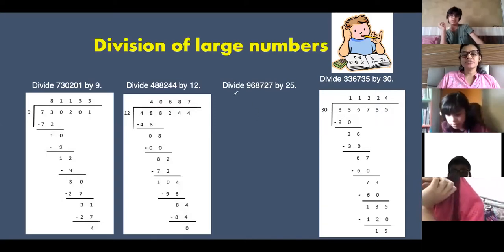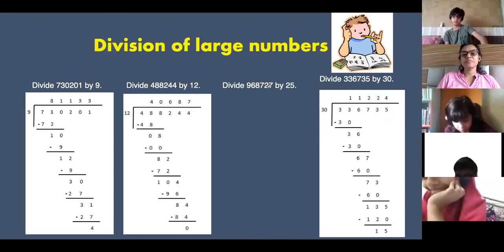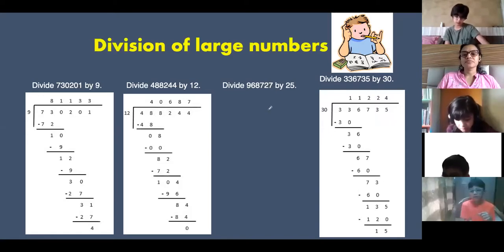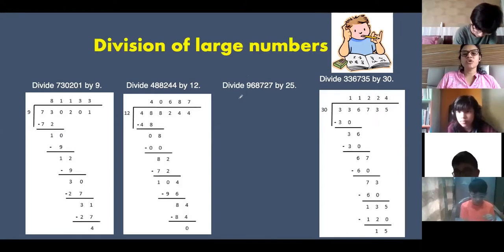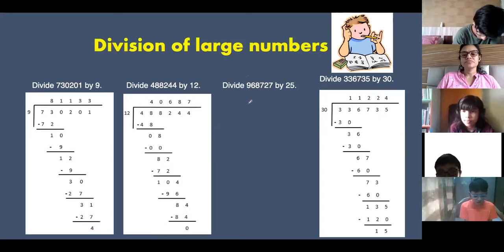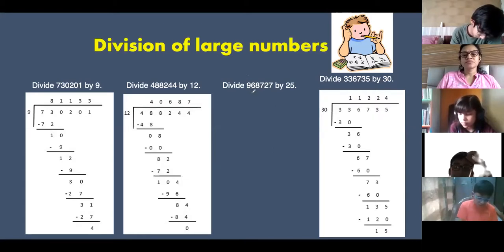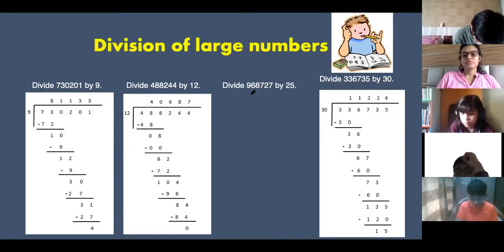Yeah, Aisha. Which question you are doing? This one or this one? Ma'am, 25 threes are 75 and 25 fours are 100 now. 25 threes will go. 25 threes are 75. Then we subtract it. See, ma'am, 6 minus 5 is 1.